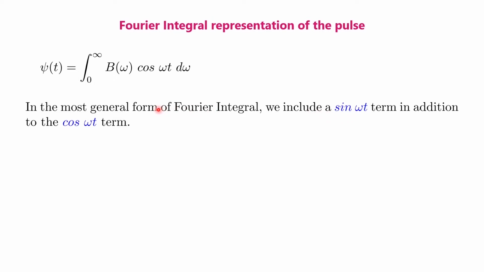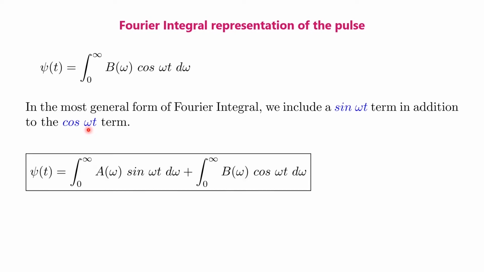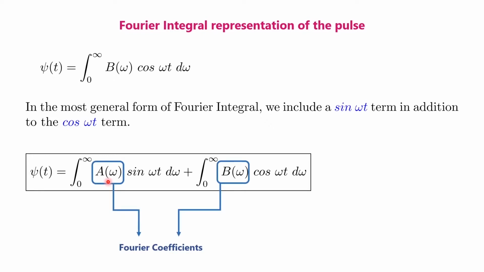In the most general form of the Fourier integral, we include a sin omega t term in addition to the cos omega t term. Thus, any time-dependent pattern of displacement psi t can be expressed as a continuous Fourier superposition of the general form psi t equal to the integral from 0 to infinity of a omega sin omega t d omega plus the integral from 0 to infinity of b omega cos omega t d omega. The continuous functions a omega and b omega are called the Fourier coefficients of psi t.